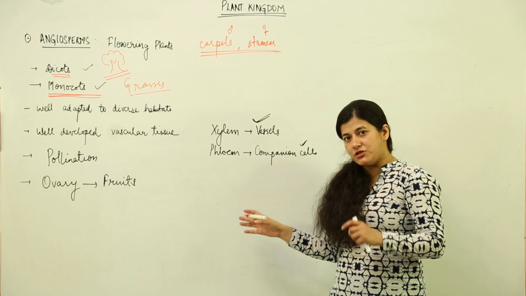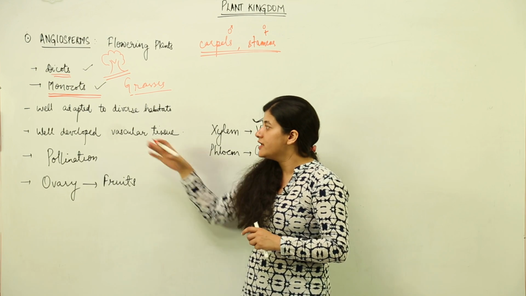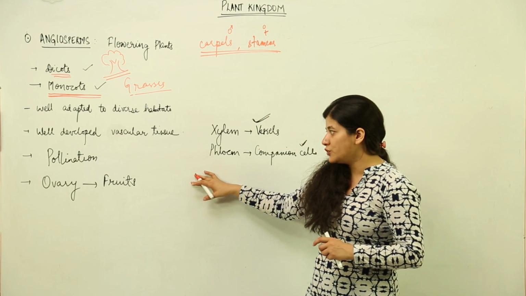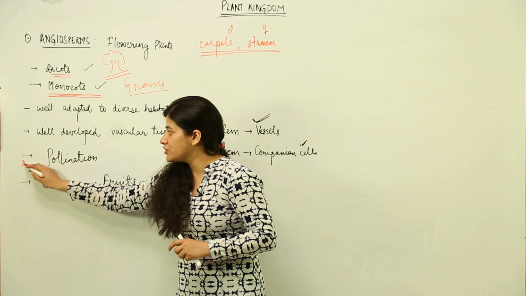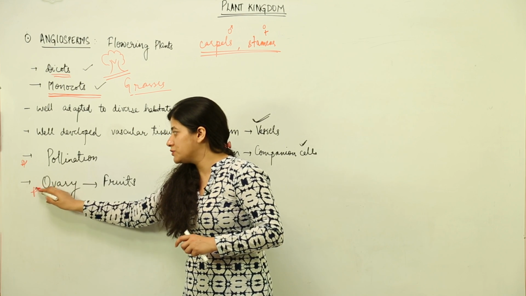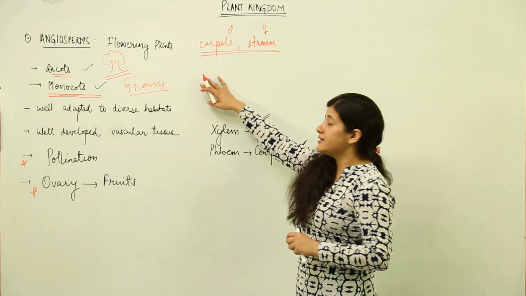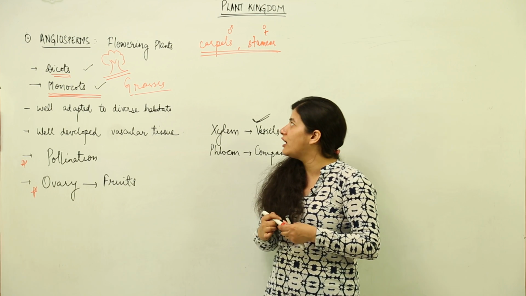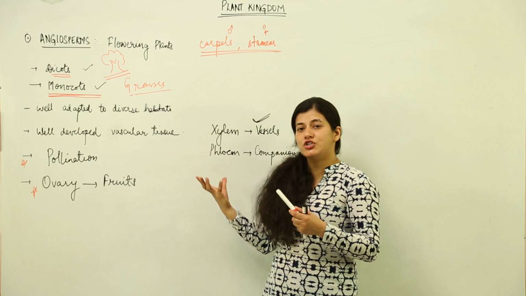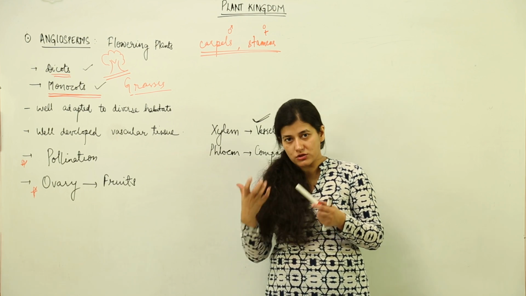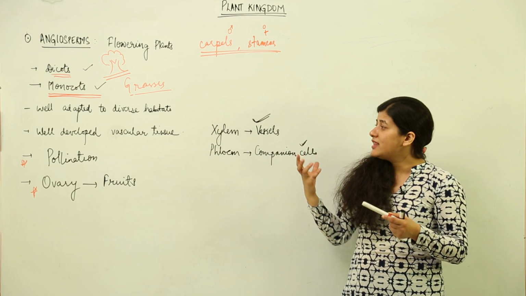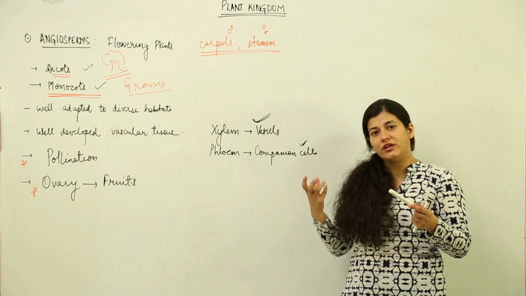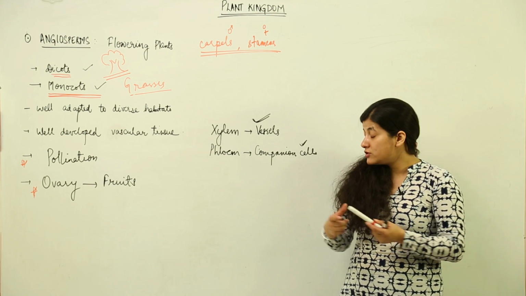They are well adapted to diverse habitats. Yes, we know that. There is a well developed vascular tissue. Now there are two characteristic features which are present in these. One is pollination. They are flowering plants. They have good looking flowers, very colorful and bright flowers, which have the appendages known as calyx and corolla, those petals and sepals. They attract the insects, or they would be present in such a way so that they use